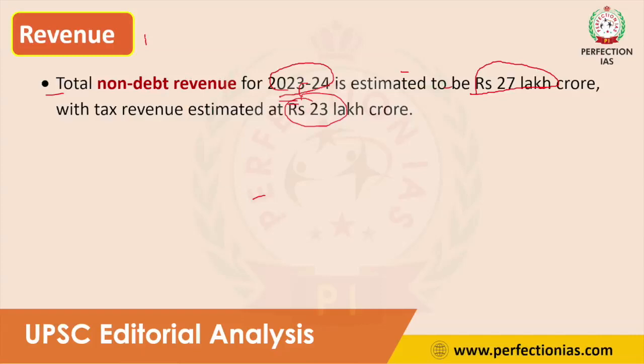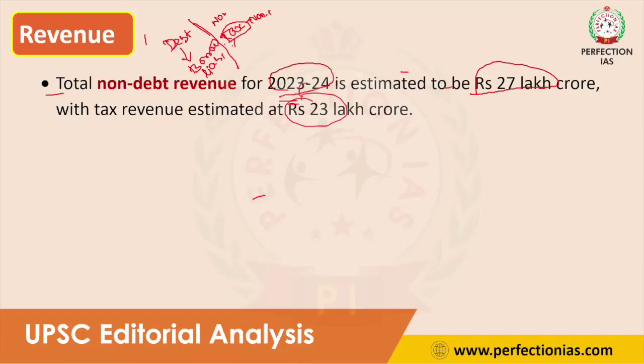Government revenues can be categorized into two types: debt revenue and non-debt revenue. Debt revenue includes government borrowing and other liabilities. Non-debt revenue means government revenue from taxes and non-taxes. Tax, we already saw in the last slide, like indirect tax and direct tax.